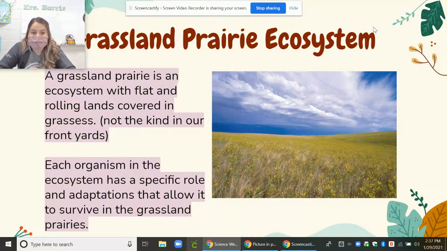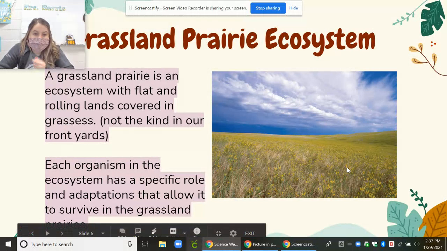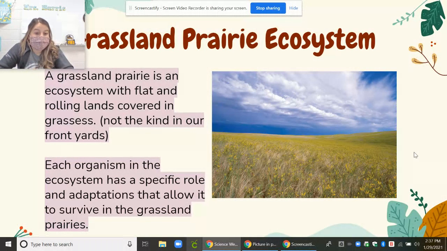Grassland prairie ecosystem. A grassland prairie is an ecosystem with flat and rolling lands covered in grasses. Not the kind in your front yard. It's the kind of grass that's really tall, really thick. You can see it right here. It's different than the grass that's growing in your front yard. Each organism in the ecosystem has a specific role and adaptations that allow it to survive in the grassland prairie. So these animals have kind of adapted, changed the way they live. Over many years, their body has changed, their skin, their fur, they adapt and change to fit their environment so they can live more happily in their environment.